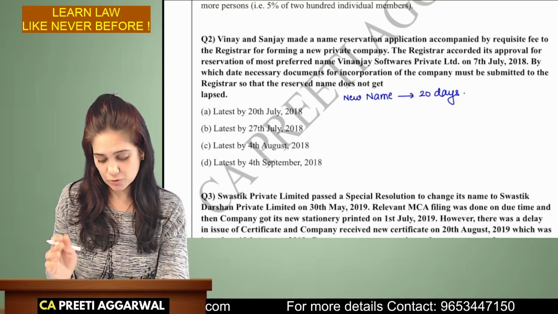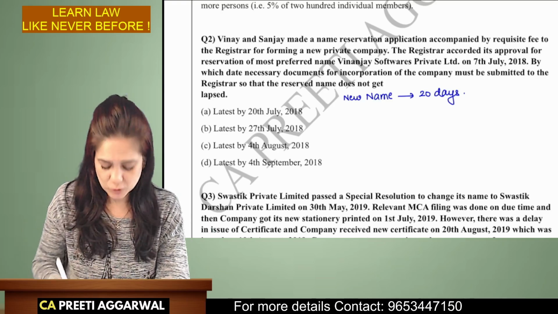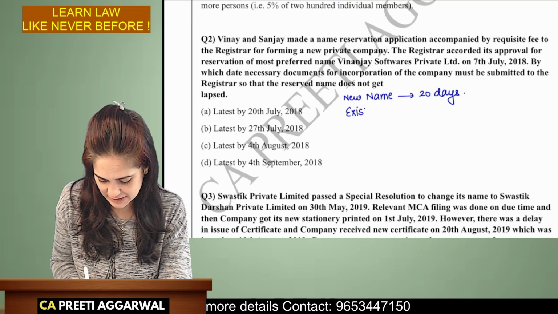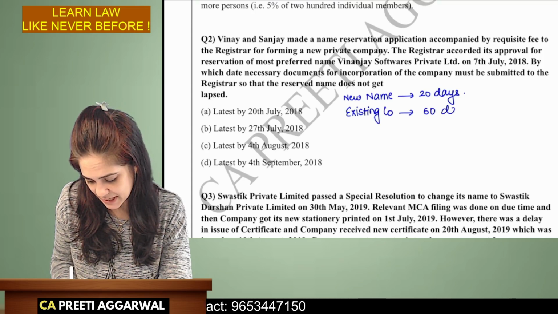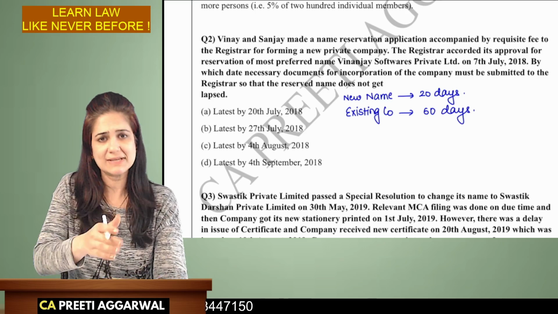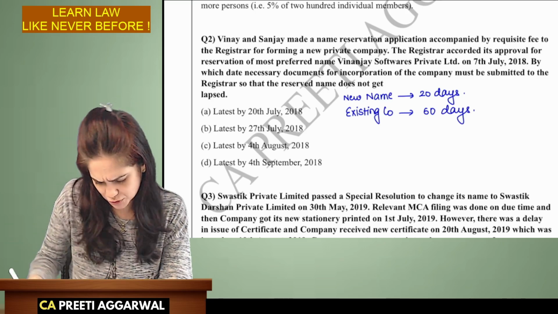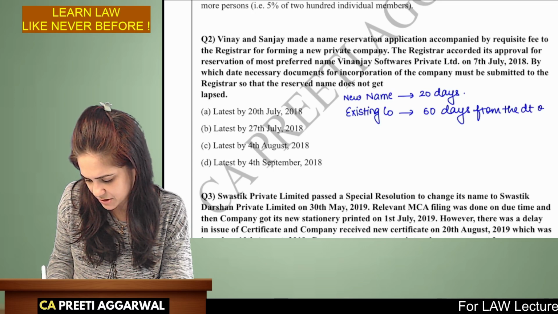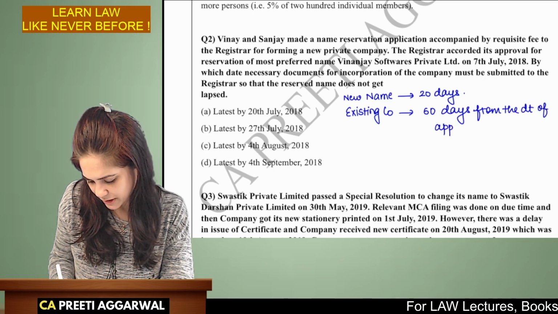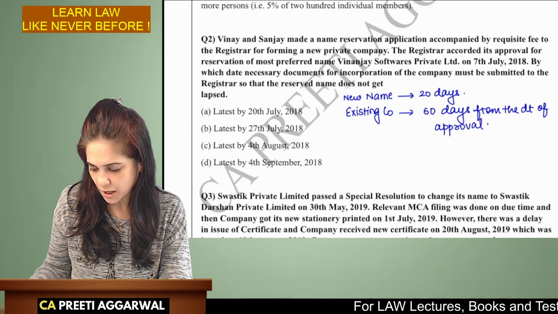If you are an existing company, then in case of an existing company, the name is available for 60 days for adoption. So 60 days from the date of approval. That also you can write. So the name is available for adoption for 60 days.